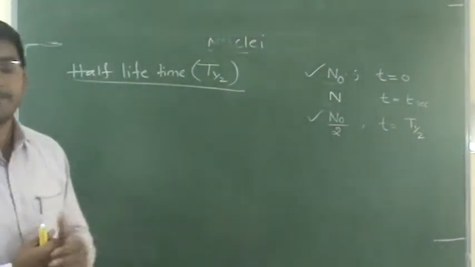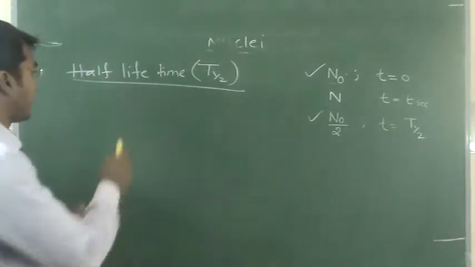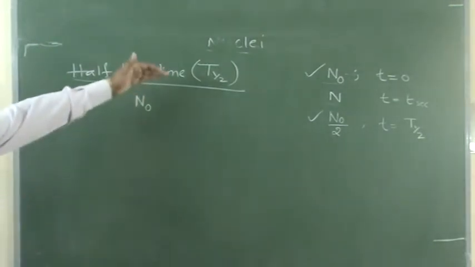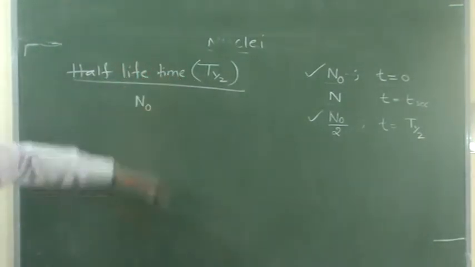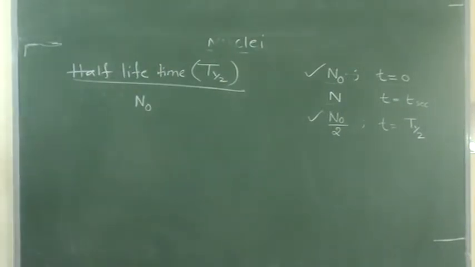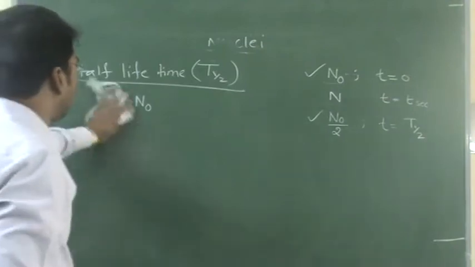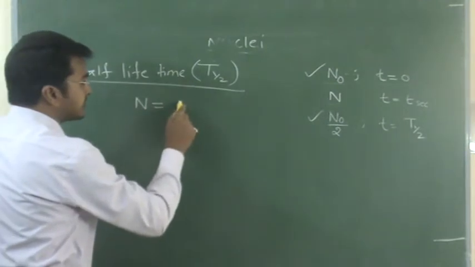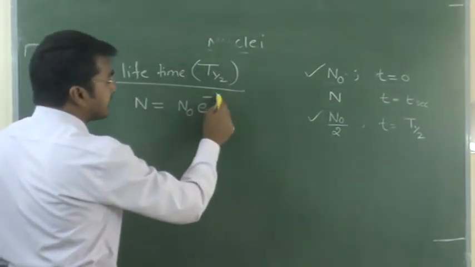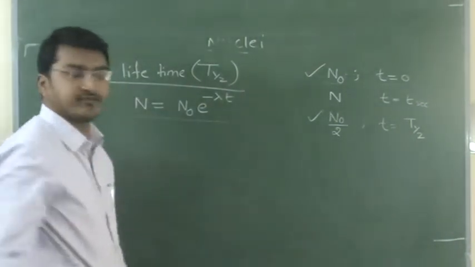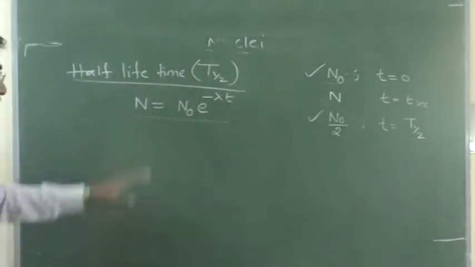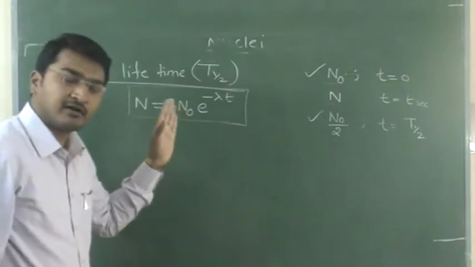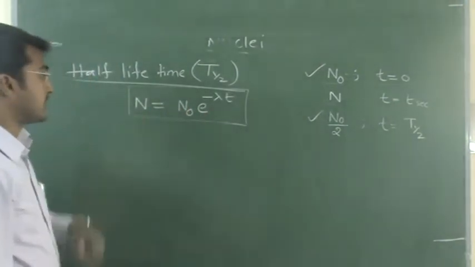Generally we know the formula N is equal to N0 e power minus lambda t. How do we derive this equation? I am deriving it in a simple way by using the law of decay. Now I am applying it.